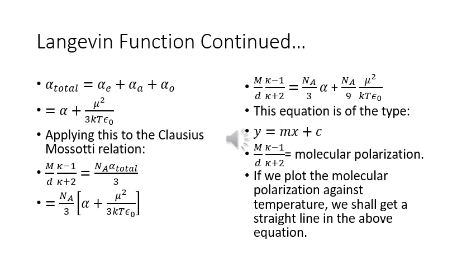Applying this to the Clausius-Mossotti relation, M upon d, kappa minus 1 upon kappa plus 2, is equal to Na alpha total upon 3, which is equal to Na by 3 times alpha plus mu square upon 3 kT epsilon naught. M upon d, kappa minus 1 upon kappa plus 2, is equal to Na alpha by 3 plus Na upon 9 mu square upon kT epsilon naught. This equation is of the type y equal to mx plus c. So M upon d, kappa minus 1 upon kappa plus 2, which is the molecular polarization, if it is plotted against temperature, we shall get a straight line in the above equation.